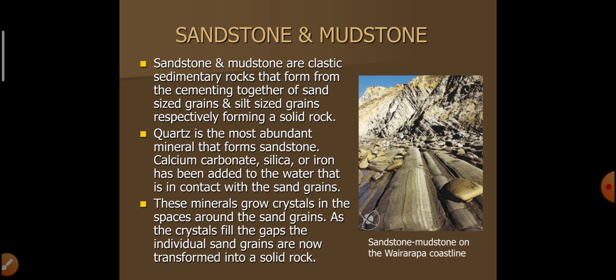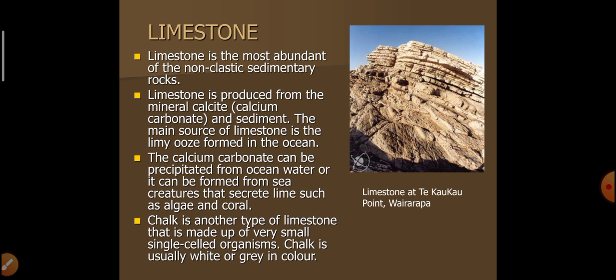These minerals grow crystals in the passages around the sand grains as the crystals fill the gaps. The individual sand grains are now transformed into a solid rock. Limestone. Limestone is the most abundant of the non-clastic sedimentary rocks.